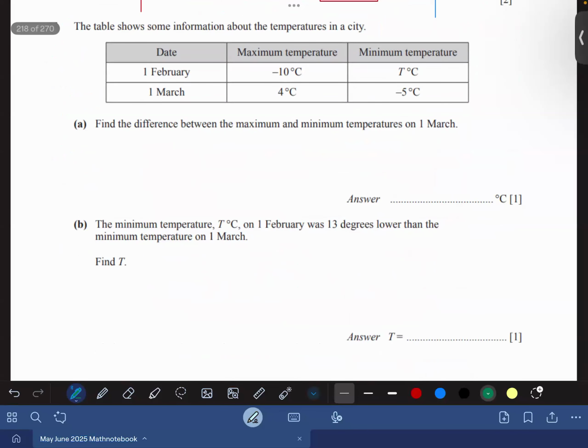Okay. Question number 5 is on the temperature. The table shows some information about the temperatures in a city. Date is 1st February. The maximum temperature on 1st February is -10 and the minimum temperature is T degrees centigrade. On 1st of March, the maximum temperature is 4 degrees and the minimum temperature is -5.